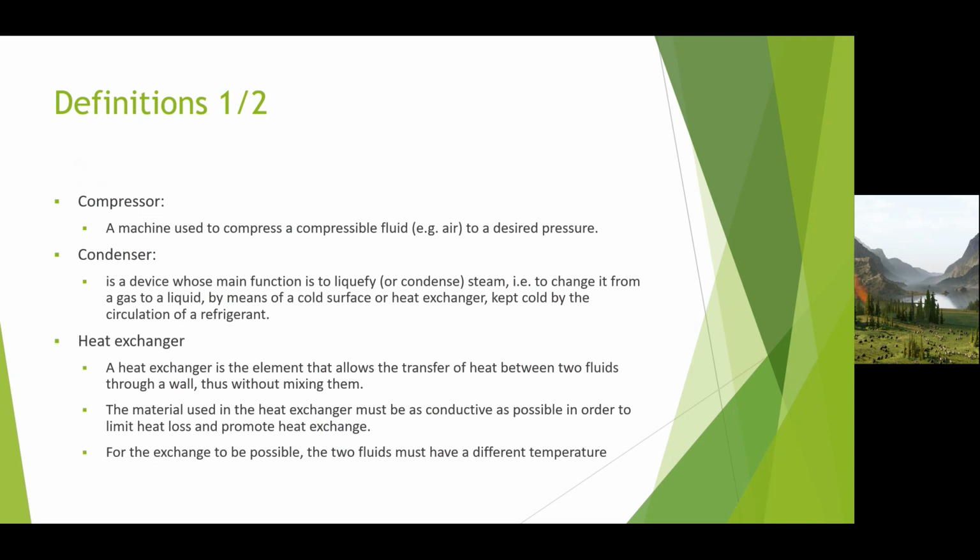A compressor is a machine used to compress a compressible fluid, for example air, to a desired pressure. A condenser is a device whose main function is to liquefy, or condense, steam. That is to say, to change it from a gas to a liquid by means of a cold surface or heat exchanger kept cold by the circulation of a refrigerant.